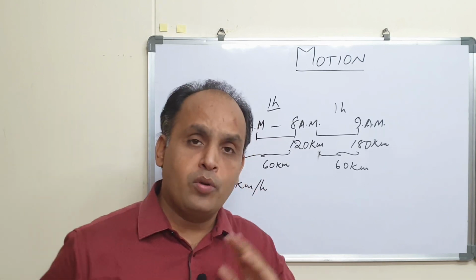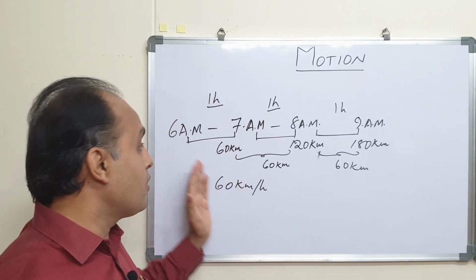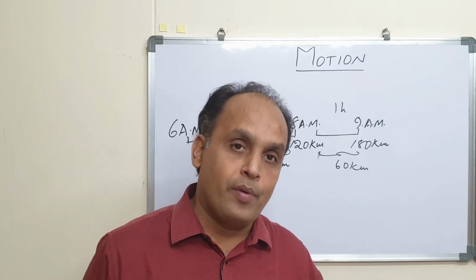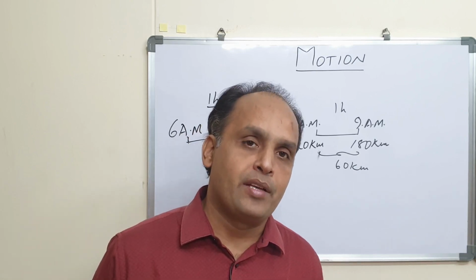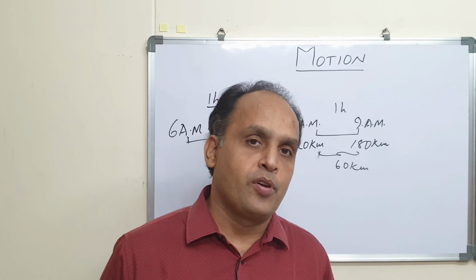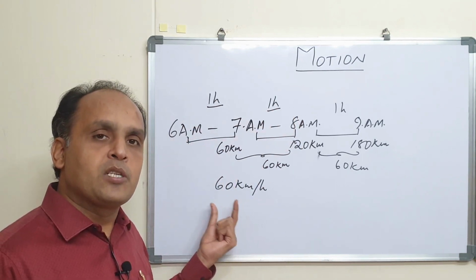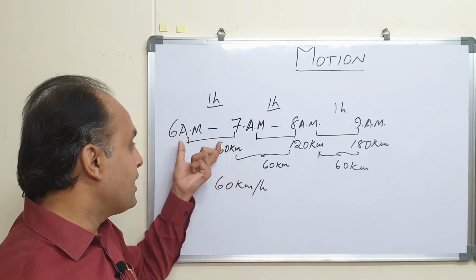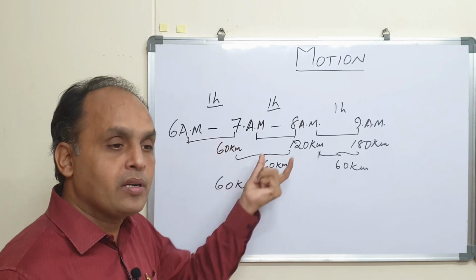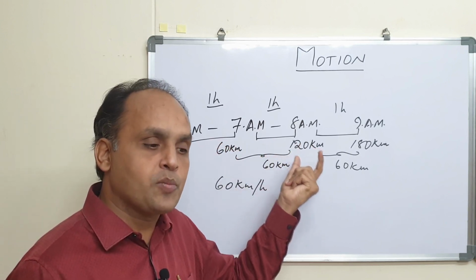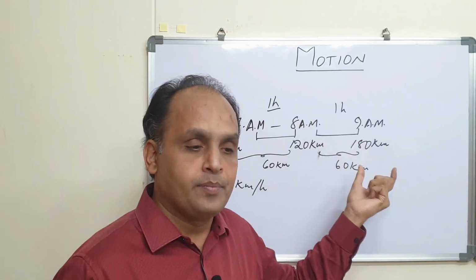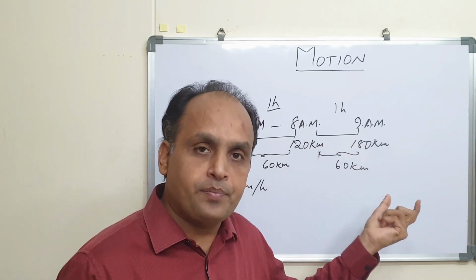That means throughout your journey from your house to your friend's house, on an hourly basis, the speed of your vehicle is the same, or uniform. Here it is maintaining 60 kilometers per hour, here it is maintaining 60 kilometers per hour, and even here it is maintaining the same.